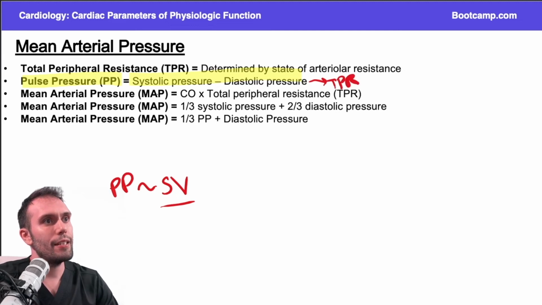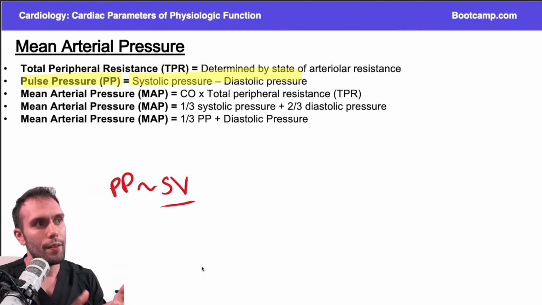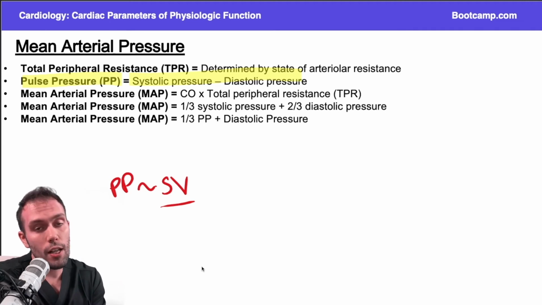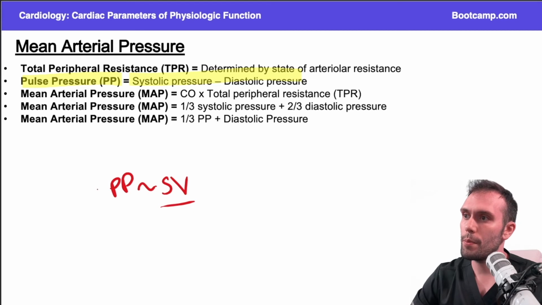So that difference tells us how much blood was ejected. If I have a higher systolic pressure and a lower diastolic pressure, I have a higher pulse pressure, and more blood is ejected when the heart contracts. If I have a lower systolic pressure and a higher diastolic pressure, there's going to be less blood. That's why the pulse pressure is proportional to the stroke volume. When the pulse pressure goes up, the stroke volume goes up.